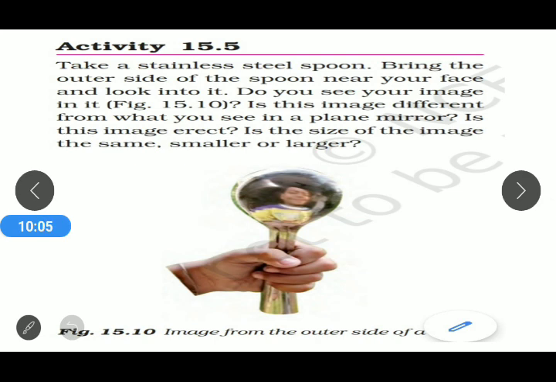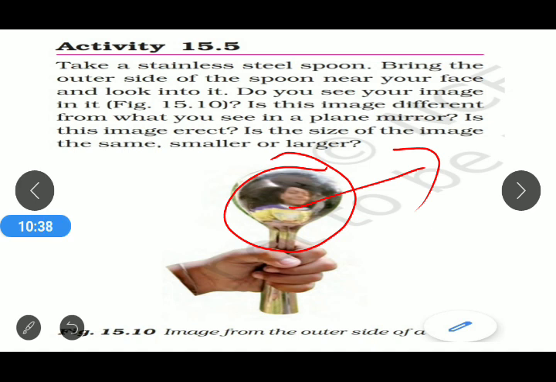When we look from the outer surface, we find that the image is formed on the outer surface of the spoon. But there is an interesting fact about that image. The first interesting thing is that the image appears vertically straight. That means it is an erect image.